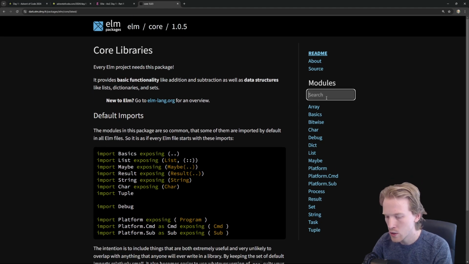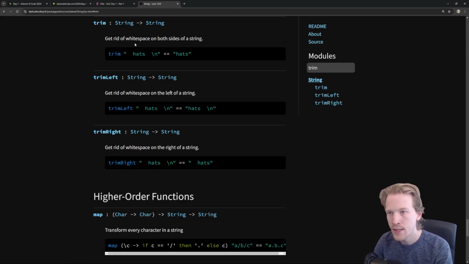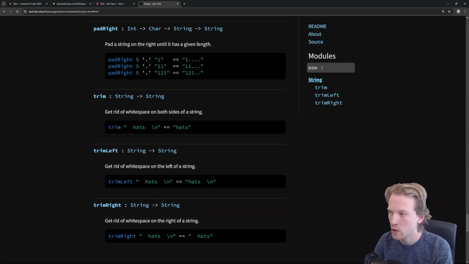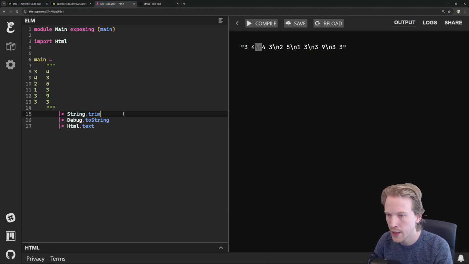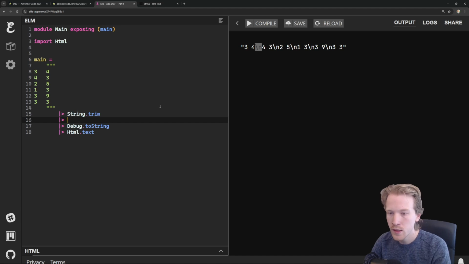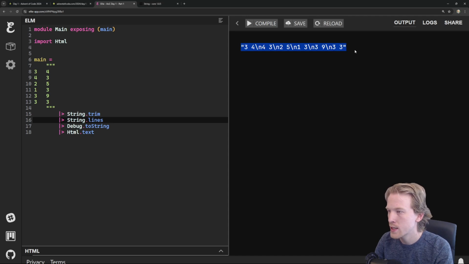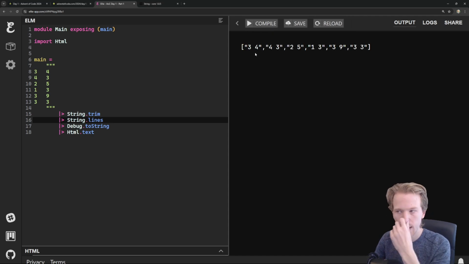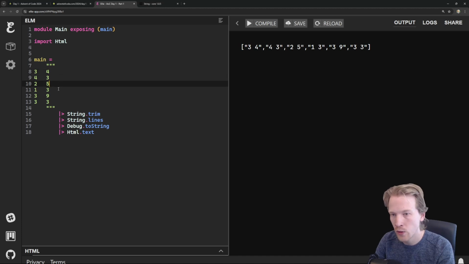So for example, I just used the trim function. That is available here. If I search over here, I can see trim basically gets rid of the white space on both sides of a string. So we're going to be using little functions like that, one step at a time. The next function I'm going to use is String.lines. So this is going to break apart this single string into a list of strings so that each line gets its own entry.